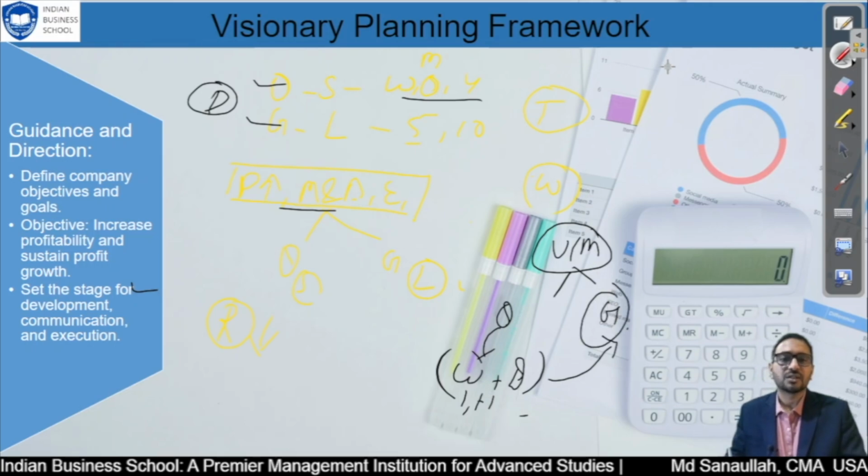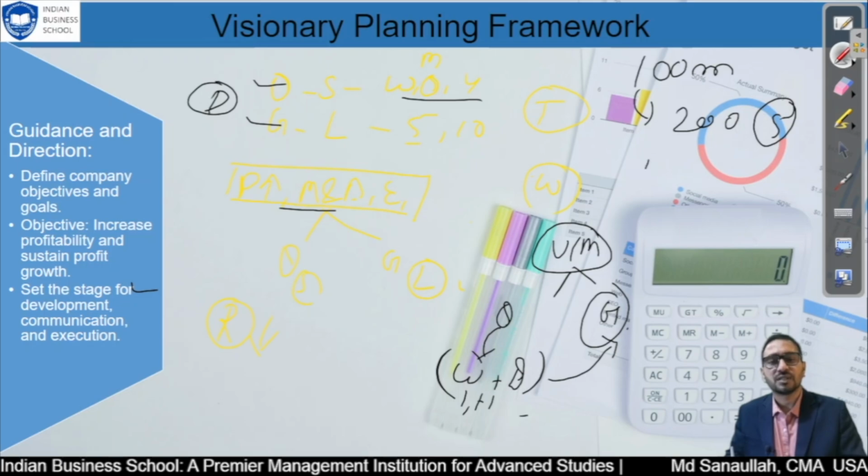If you are earning 100 million now and you have set a goal of 200 million in 5 years, this is just a one-line statement and it will not work. You have to segregate this into objectives, and then all the objectives will club together and it will be defined in a structured way. This is exactly what we are trying to learn through the vision planning framework.